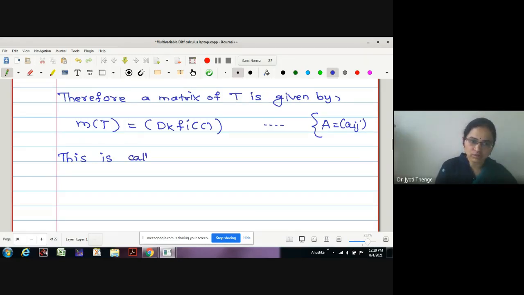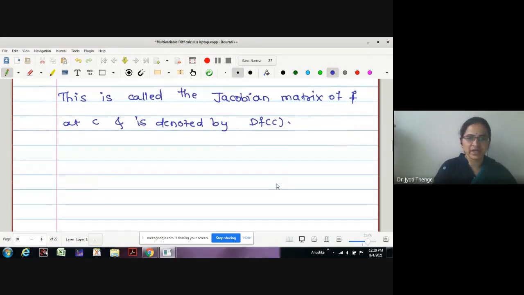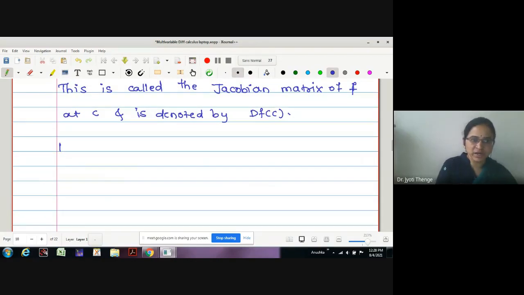This is called the Jacobian matrix of f at c, and is denoted by Df at the point c. Let me write how the matrix looks, Df at the point c. Let me just take a line.